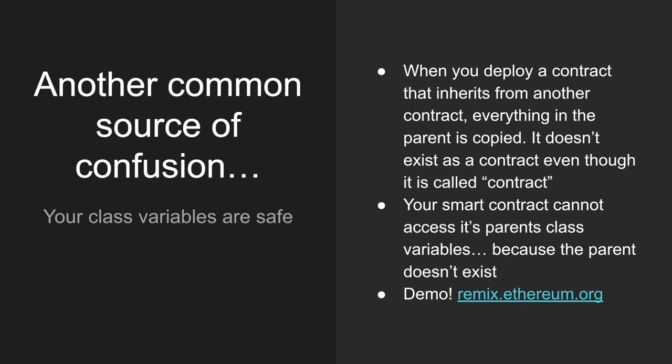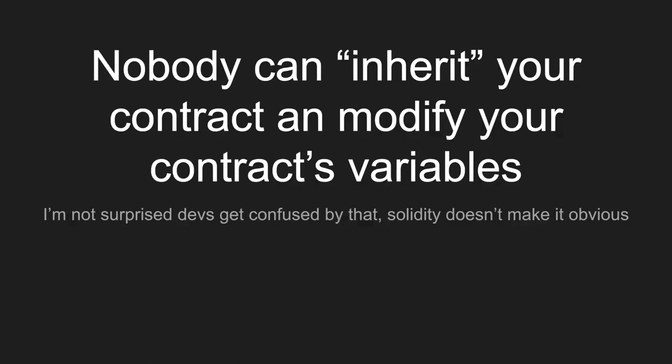Okay, so this shouldn't really be surprising, I guess. But when we say, oh, this is inheriting from the parent contract, it makes it sound like the parent contract is a separate entity. No, it is not. It's just a nice way of sorting the functionality of the entire contract, which is only one thing. So I've seen some concerns about public variables, that maybe somebody can extend my contract and change the values because now they have access as being part of the child. No, it doesn't work like that.